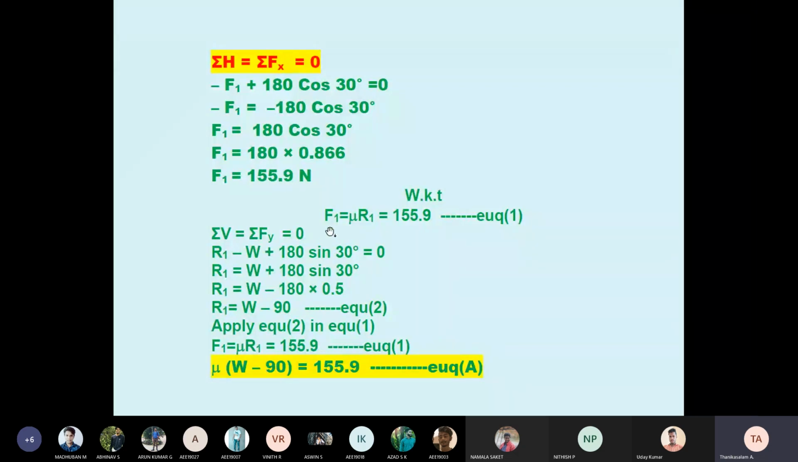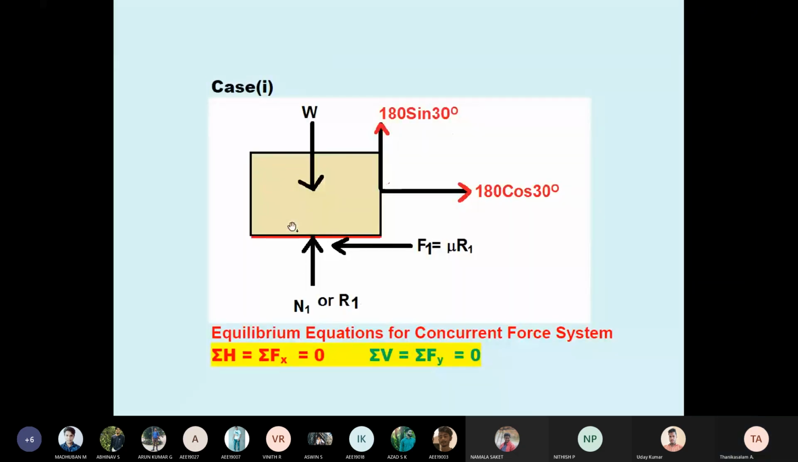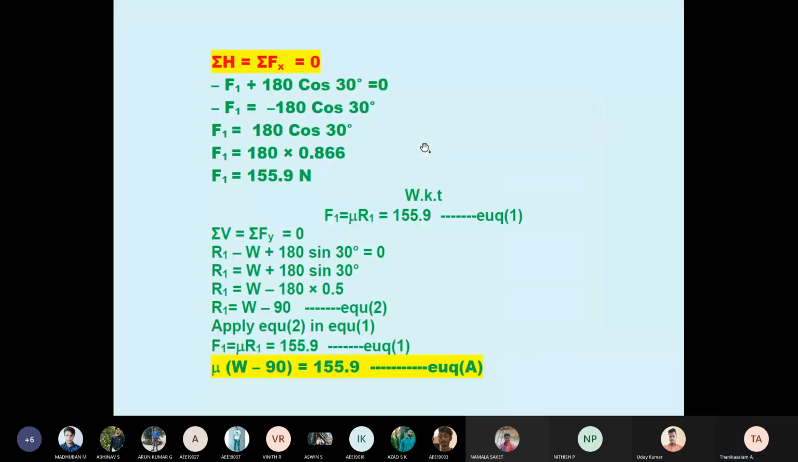But we know what is F? F equal to mu into R, no? Friction. Therefore, I'm taking F1 equal to mu into R1, equal to 155.9. Now apply vertical forces. What is the vertical force equation? R1 minus W plus 180 sin 30. R1 upward, weight downward, minus, plus 180 sin 30 upward, equal to 0.